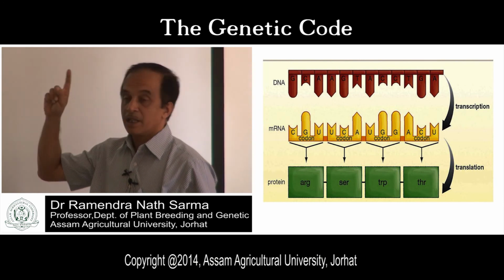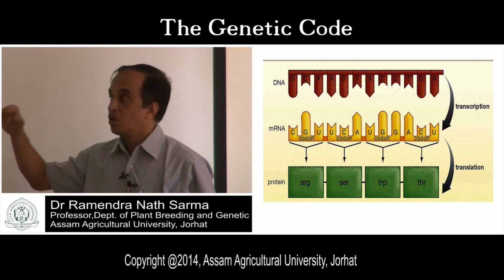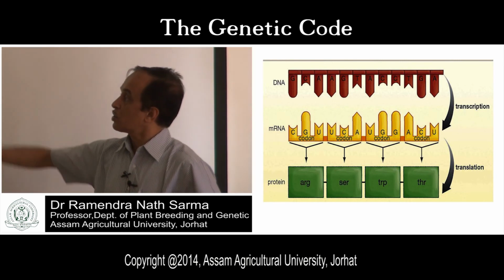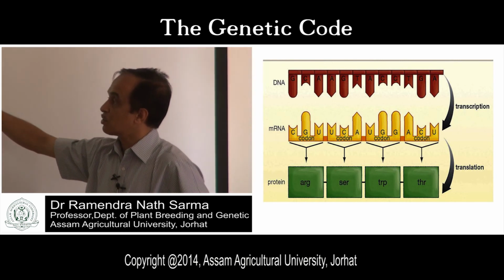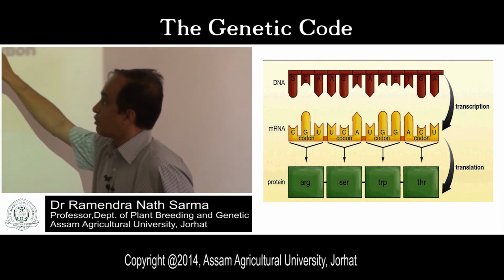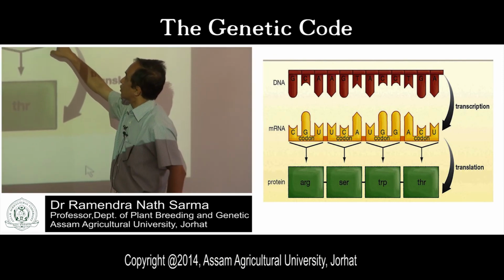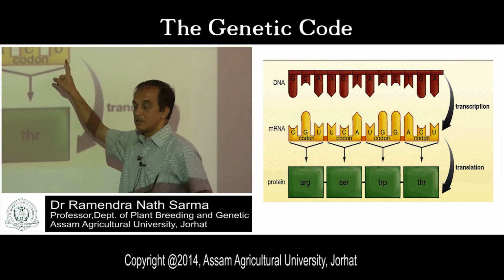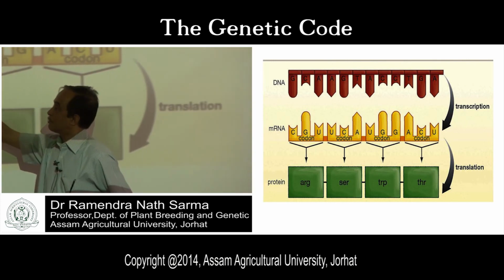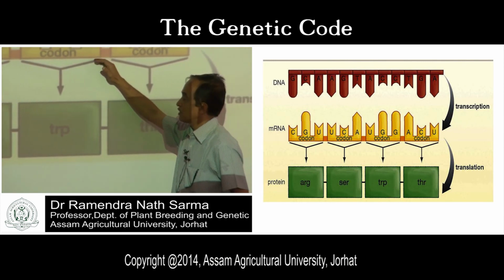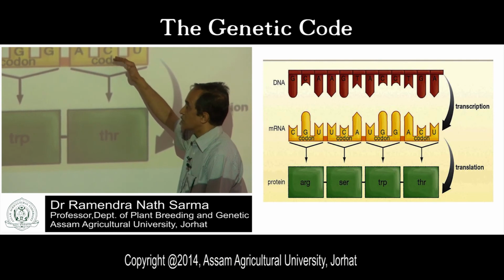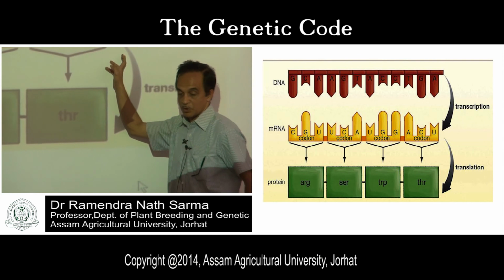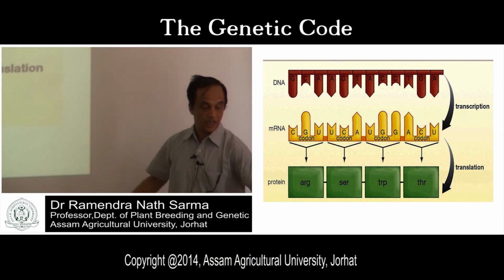The information present in DNA comes through mRNA as codons. Codons are presented in the form of mRNA through translation. These codons will ultimately be responsible for different proteins. So this is the flow of information. Genetic information flows that way.